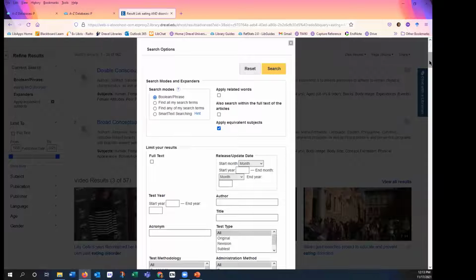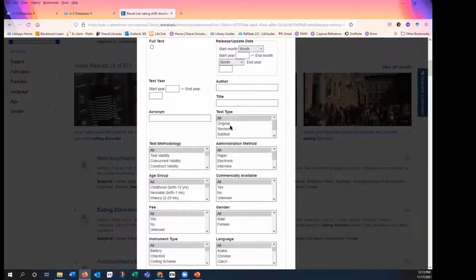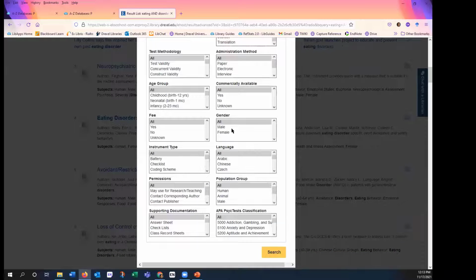PsycTESTS gives you many options for filtering. You can see I can filter by test year, acronym, the type of test, whether it's a translation or the original, test methodology. Because I'm interested in female athletes, I'm going to choose female here. I also want to get a test that I don't have to pay for, as many graduate students do. So I'm going to click on where it says fee. I'm going to say, no, please do not charge me. And let's say we'll do English.